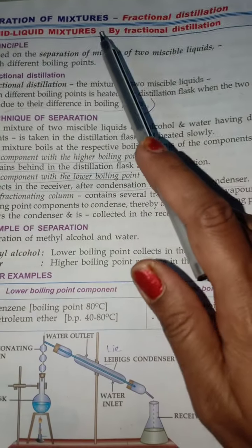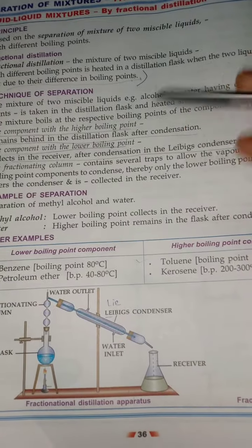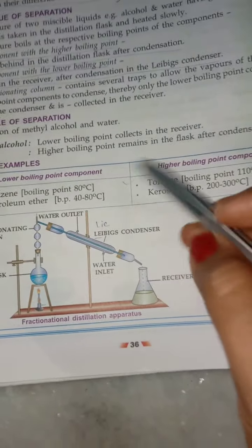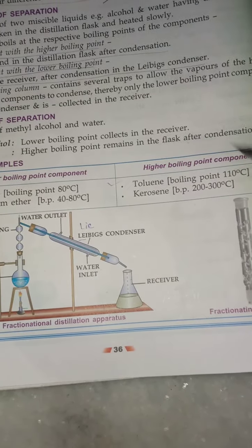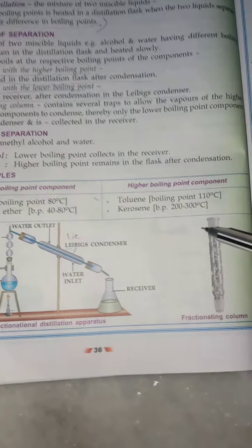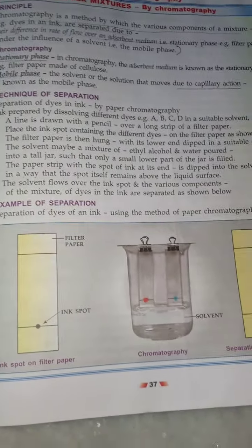Moving to the next one, fractional distillation. In this case also the same procedure of distillation is done. Only here there is a liquid mixture, whereas in the case of solid-liquid it was only distillation. In liquid mixtures it is fractional distillation. You have to remember the definition, where the boiling point helps in differentiation. The one with the lower boiling point collects in the receiver and the higher one remains in the flask, which can be collected. The boiling points are mentioned here: benzene at 80 degrees centigrade, petroleum ether at 40 to 80, toluene at 110 and kerosene at 200 to 300. You have to just remember the experiment and the labelings, with your technique of separation, principle and examples.